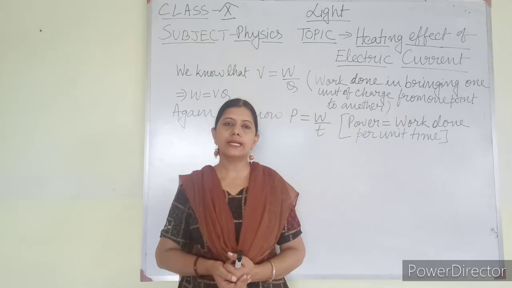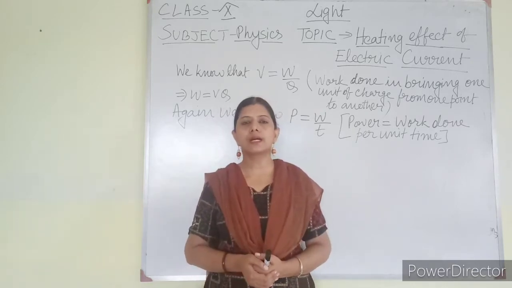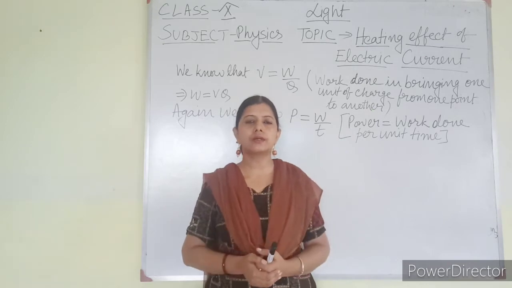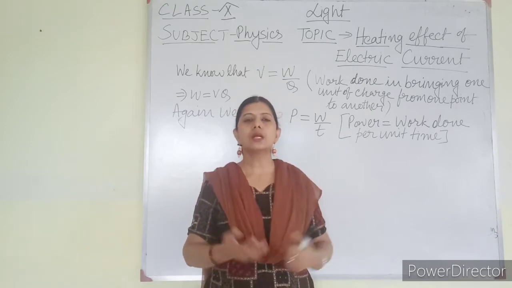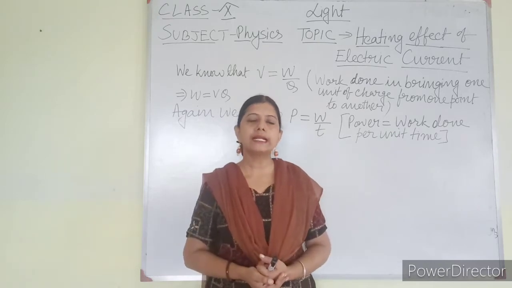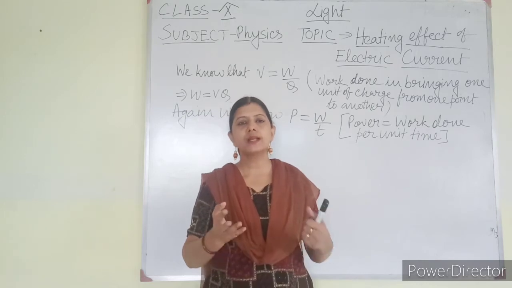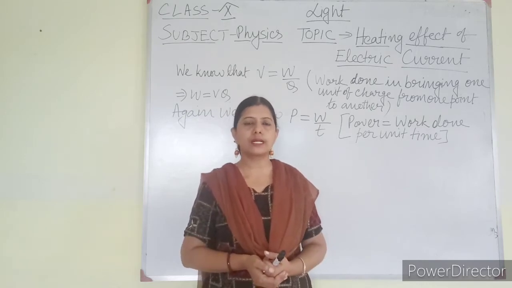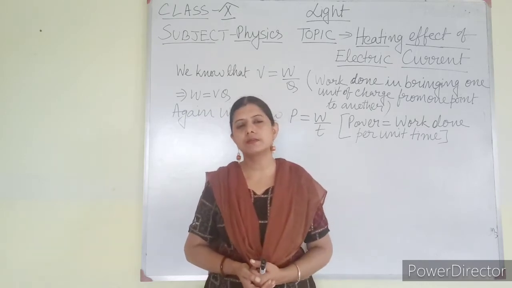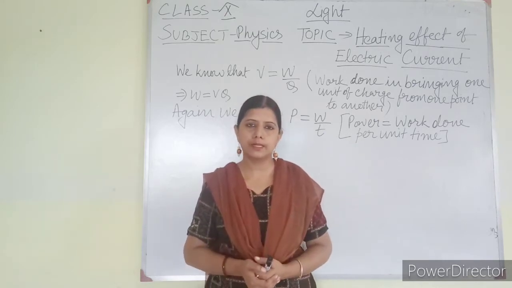Due to that, when electric current passes through it, it resists the flow of current, and electric energy is converted into heat energy. Due to the large amount of heat, the filament starts glowing, but it doesn't melt, and because it glows, we are able to see the light also. That means some amount of energy is converted into light energy also due to the glow of the filament.